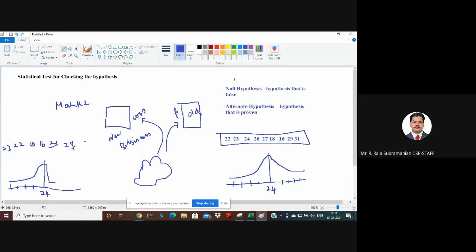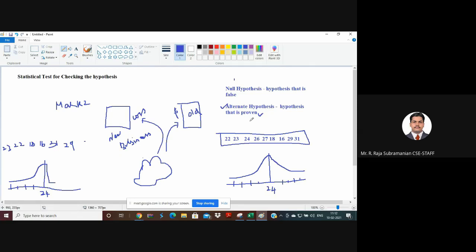So we need to understand what is the null hypothesis and what is the alternate hypothesis. This is actually not a direct definition. Whatever is categorized as the null hypothesis, we should be in a position to reject that null hypothesis, and opposite to this will be the alternate hypothesis. For example, for Mars, if he thinks that he will get more profit, but afterwards he found that there is no profit for him, the hypothesis that he will get more profit becomes the null hypothesis, and the alternate to it, that he will not get any profit, becomes the alternate hypothesis, automatically proven.